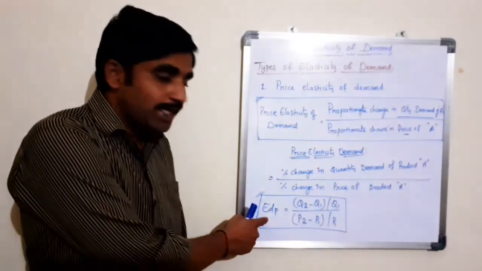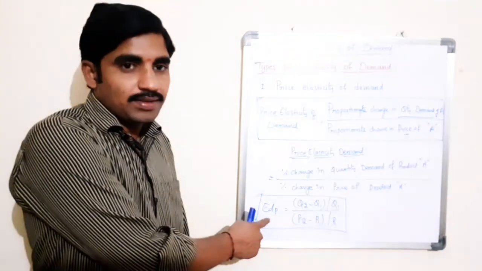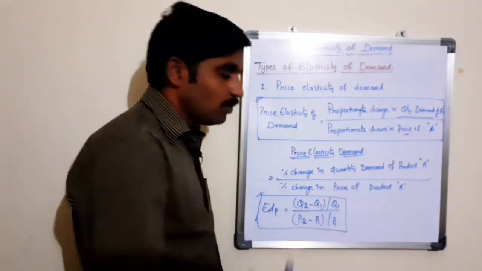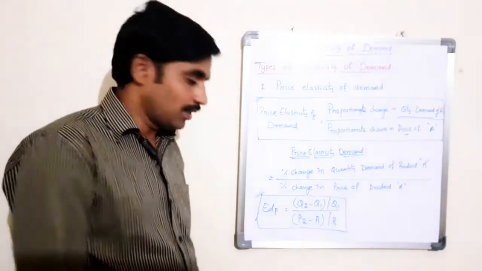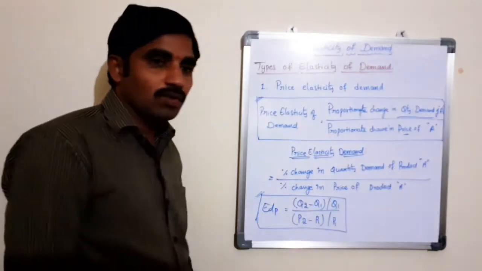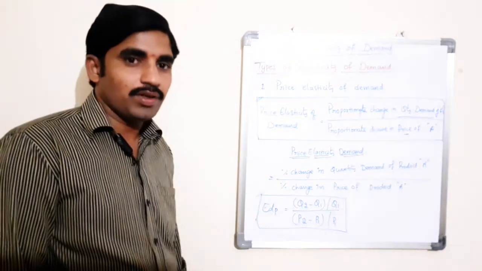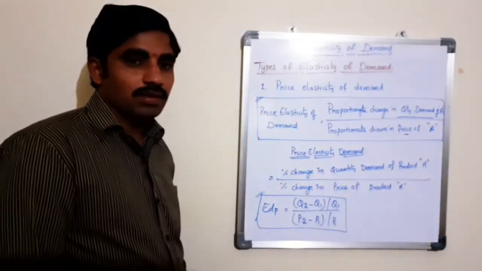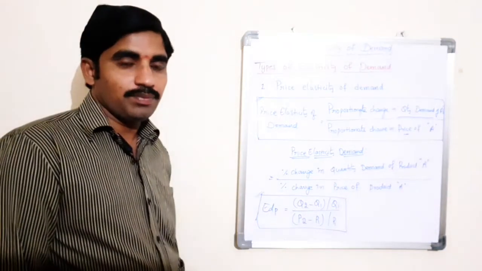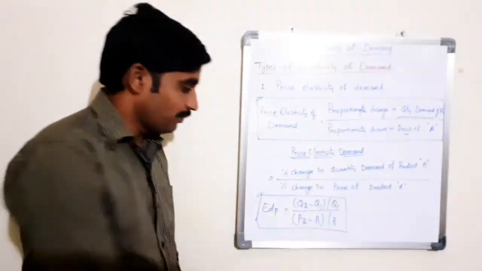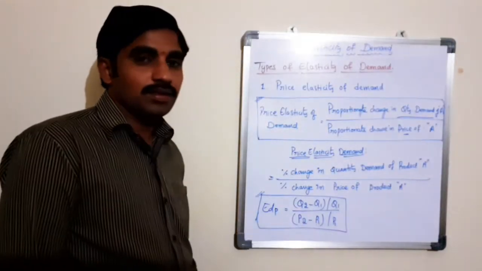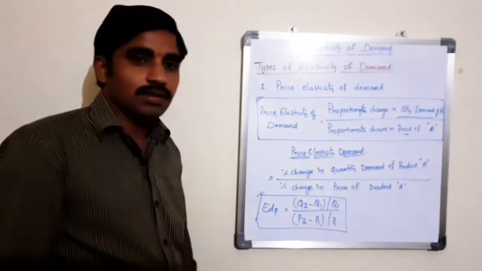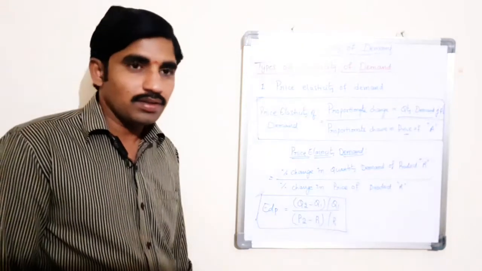Here EDP is the price elasticity of demand. Q1, Q2, P1, P2 are the variables. That is, Q1 is the quantity demanded of a commodity before changing price. Q2 is the quantity demanded of a commodity after changing price. P1 is the price of the product before change. P2 is the price of the product after change.